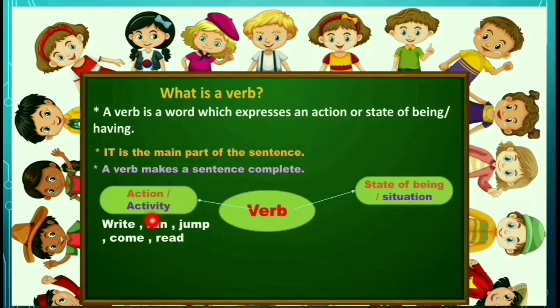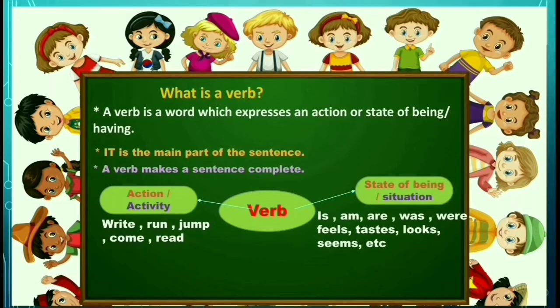The action can be physical or mental. And next look at here: is, am, are, was, were, feels, states, looks, seems. These words are also called verbs because they express a state of being of the subject.